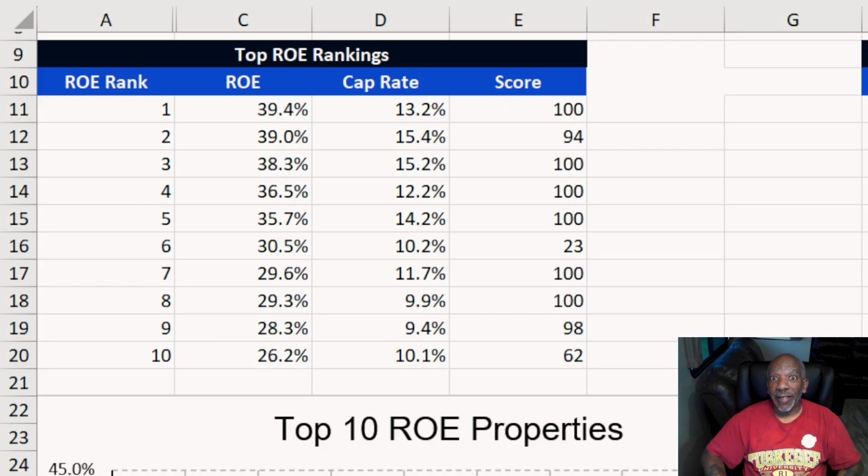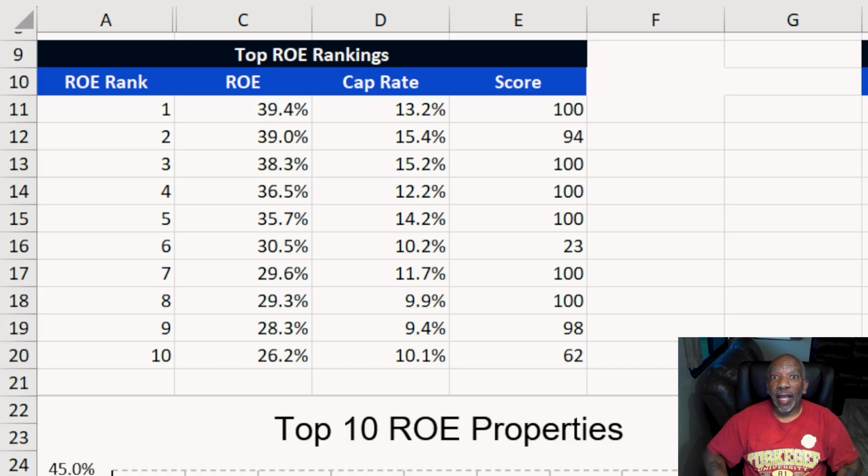Welcome back to Fire with Dr. Ninja Turtle. You will not believe this, but ChatGPT, given all the various different files and data that I threw at it, was able to extrapolate and crunch the numbers. Now, it's showing that of my top 10 properties, the cap rate, which is really good, is 13.2% on some properties. Now, my number one property has a return on equity of 39.4%. That is an excellent return on equity.